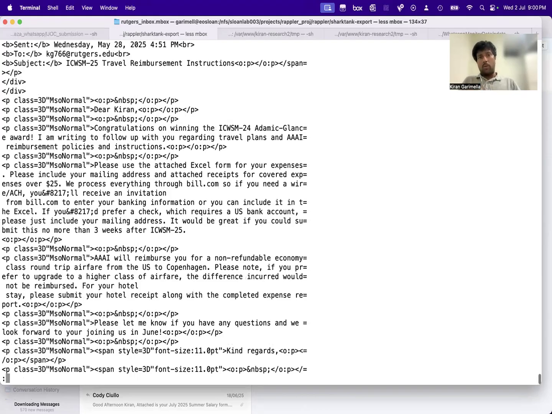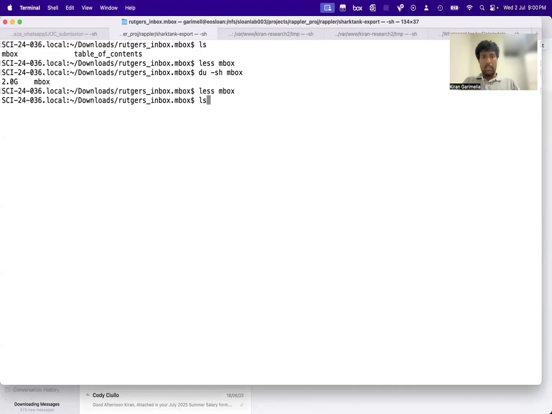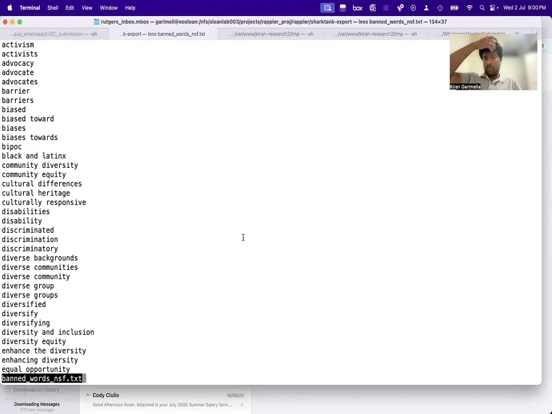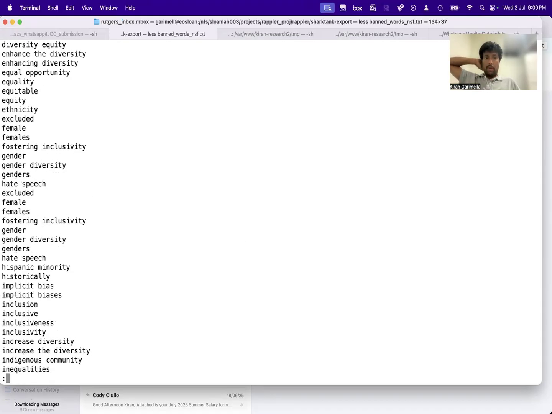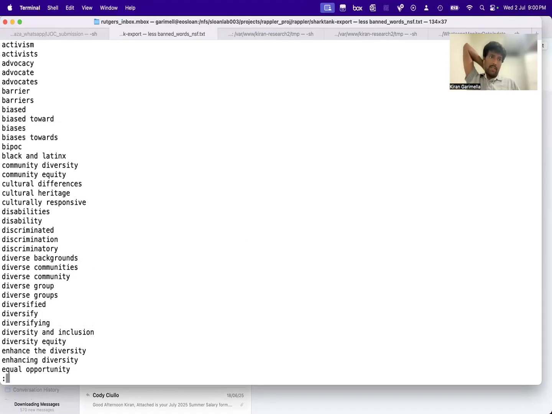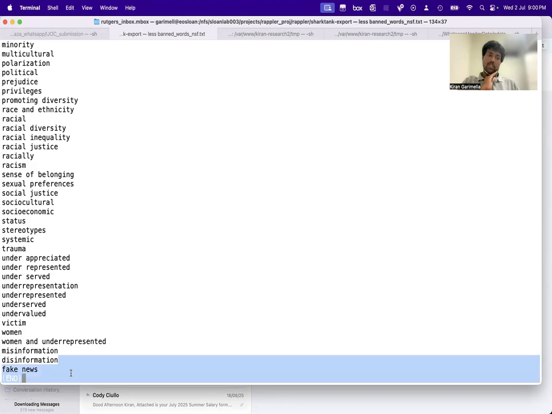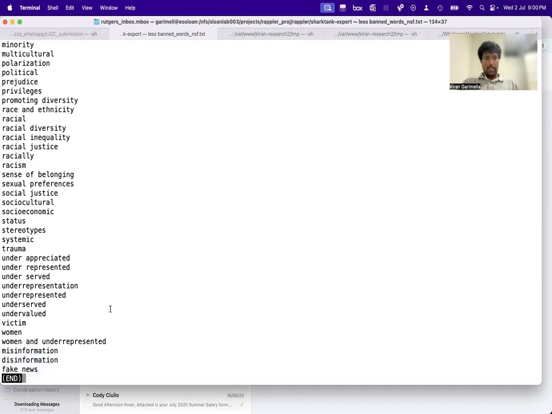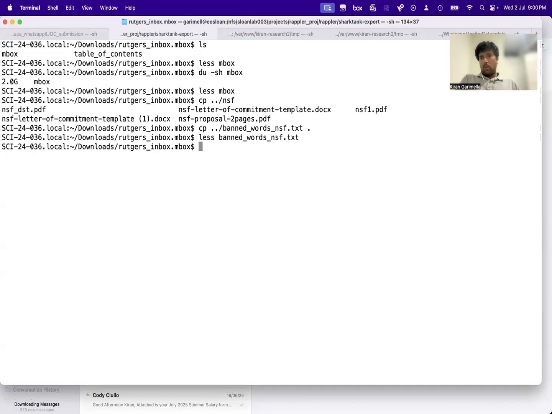So basically what I want to write is, let me copy this. No, this is banned words. Okay, so I also had this banned words list from the Washington Post. They had published this, so this is the list of words. I just added misinformation, disinformation, and things like that. I think I had a grant canceled because it was in these areas. So basically, what I want is now, okay, I'll just invoke it.